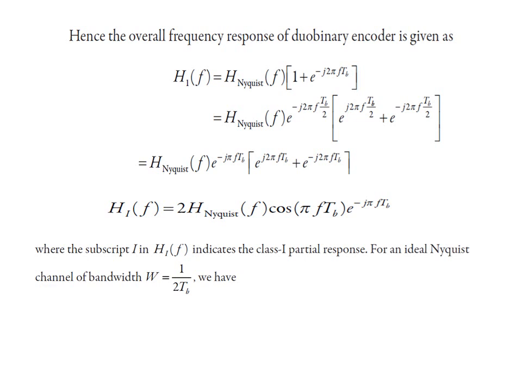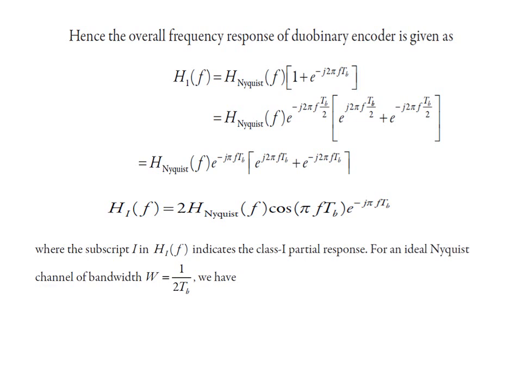Using the formula e raised to j theta plus e raised to minus j theta divided by 2 is equal to cos theta, we can modify the equation as 2 H Nyquist f cos, in place of theta we write pi f Tb, and the common term e raised to minus j pi f Tb.